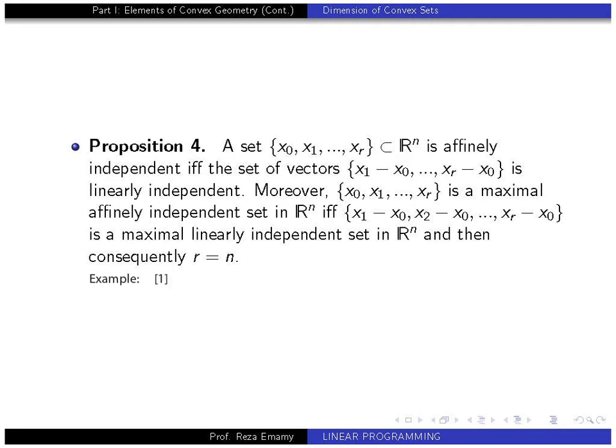proposition that really transfers all the information that we have from the linear case to the affine algebra. Here is a simple example for r equal to 2. We have 2 vectors that are linearly independent as the basis for the plane and correspond to the 3 points that are affinely independent in the 2-dimensional affine space.